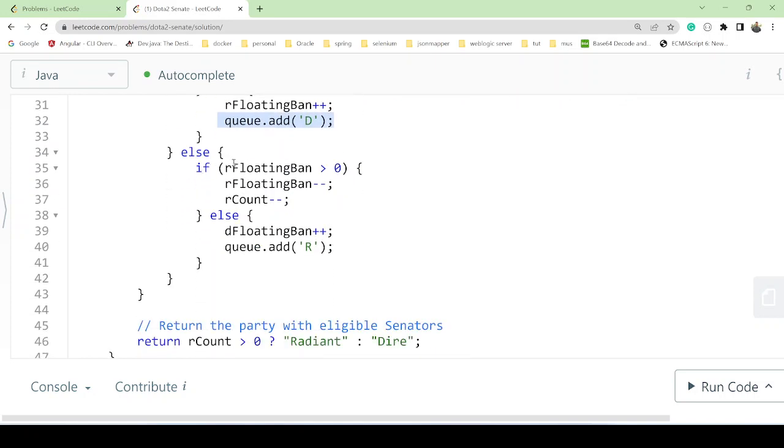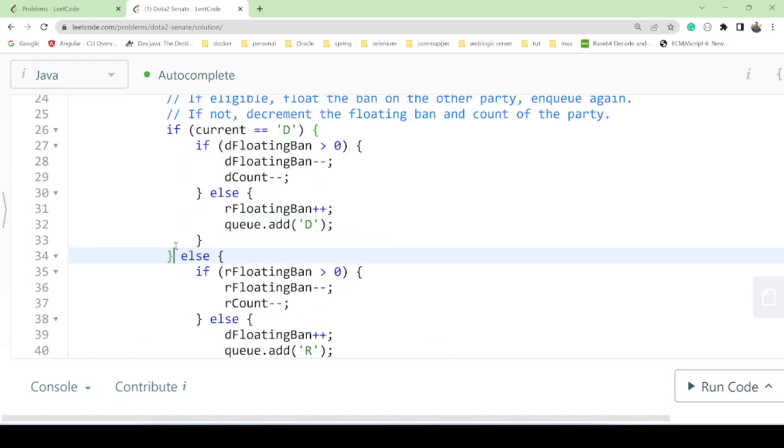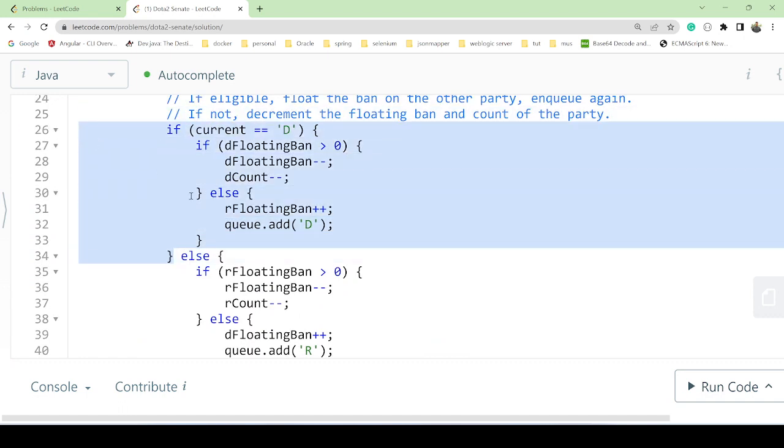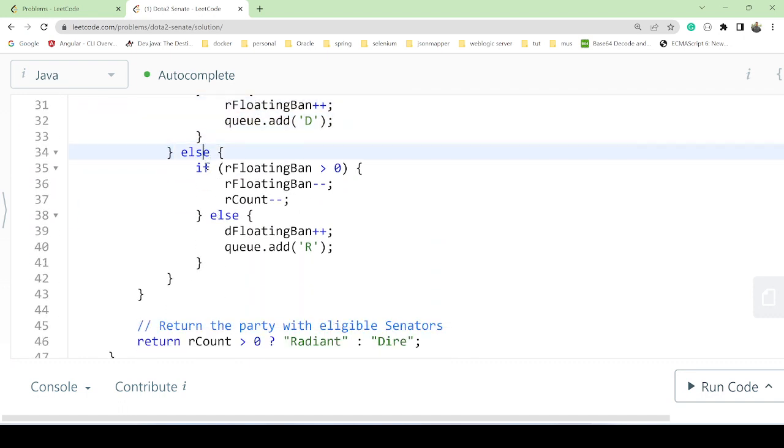Now, if this is not the case, when the current item is not D, it means there is R, okay? So when it is R, we'll check if the D floating band is greater than 0, then we will decrement from the floating band and the R count. If not, then we will increment our D floating band and add onto the queue as an R, right?